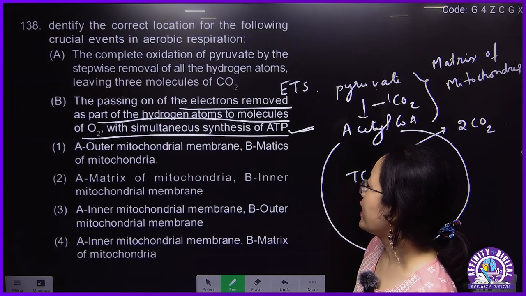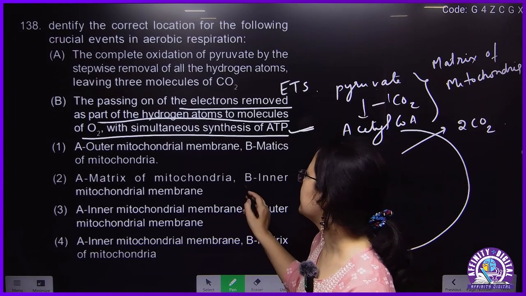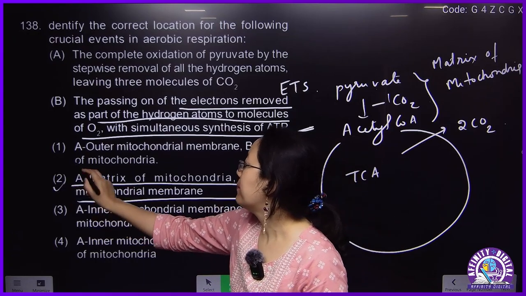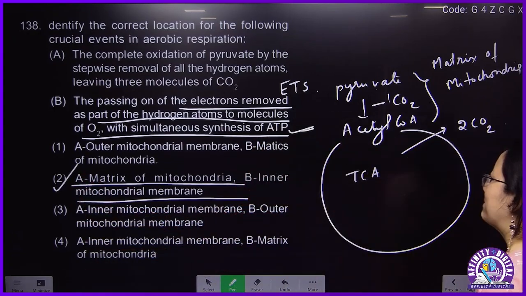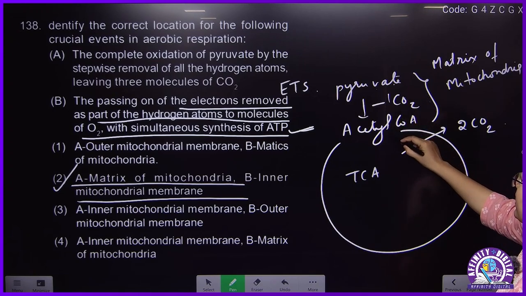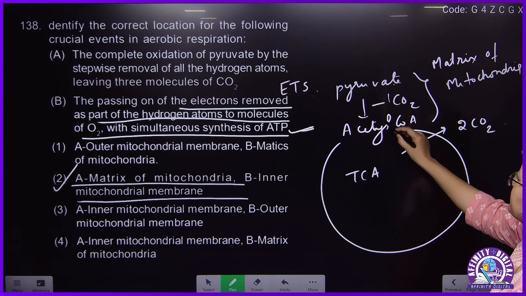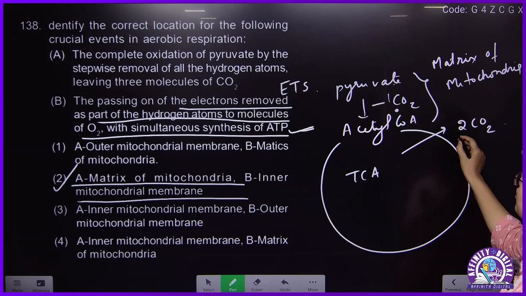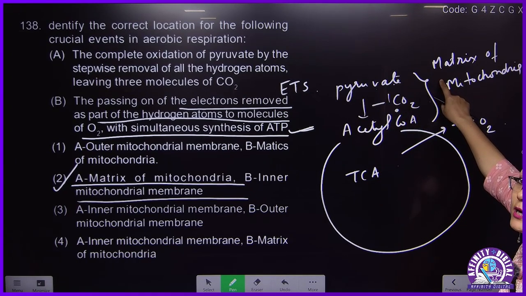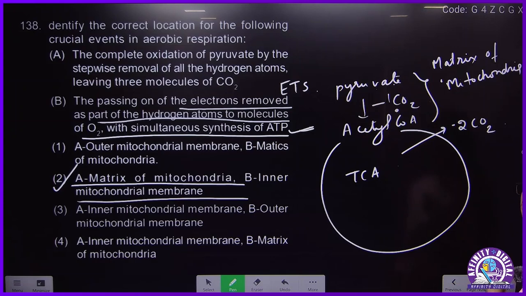So ETS occurs where? In the inner mitochondrial membrane. Matrix of the mitochondria and inner mitochondrial membrane. 2. This is linking and this is Krebs cycle. So in this process, 1 carbon dioxide molecule, then 2 carbon dioxide. This whole process, where will it occur? Matrix of mitochondria.